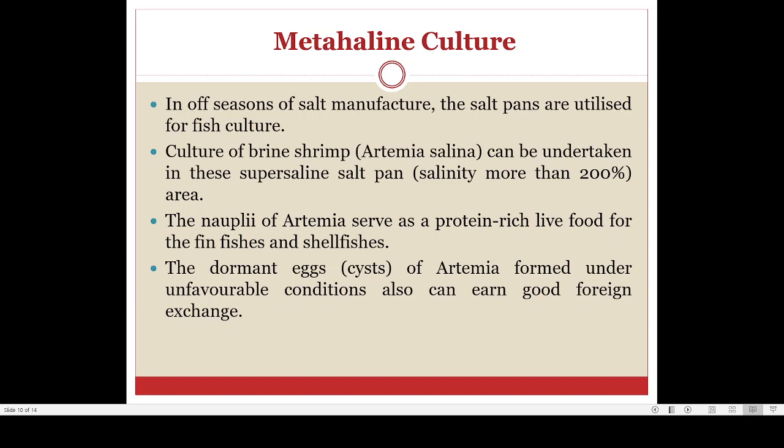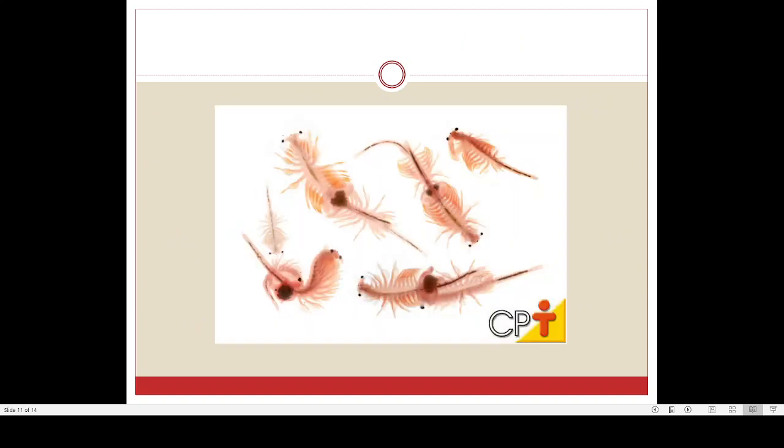So that kind of technique is known as metahaline culture. That is, in the off seasons of salt manufacturing, the salt pans are used for fish culture. In a simple sense, metahaline culture simply means culturing aquatic organisms in water of high salt content. If you are growing fish or any other aquatic organism in water that is rich in salt, it is known by the name metahaline culture.